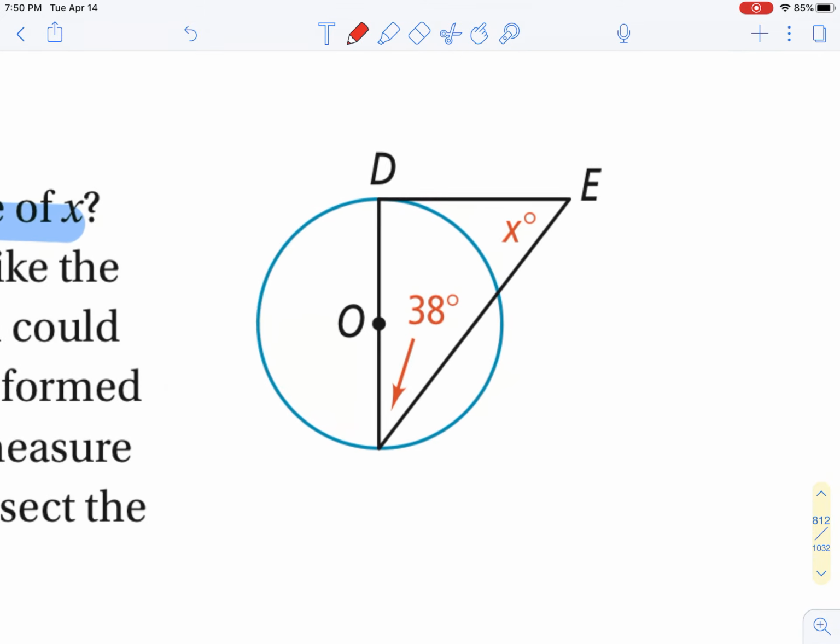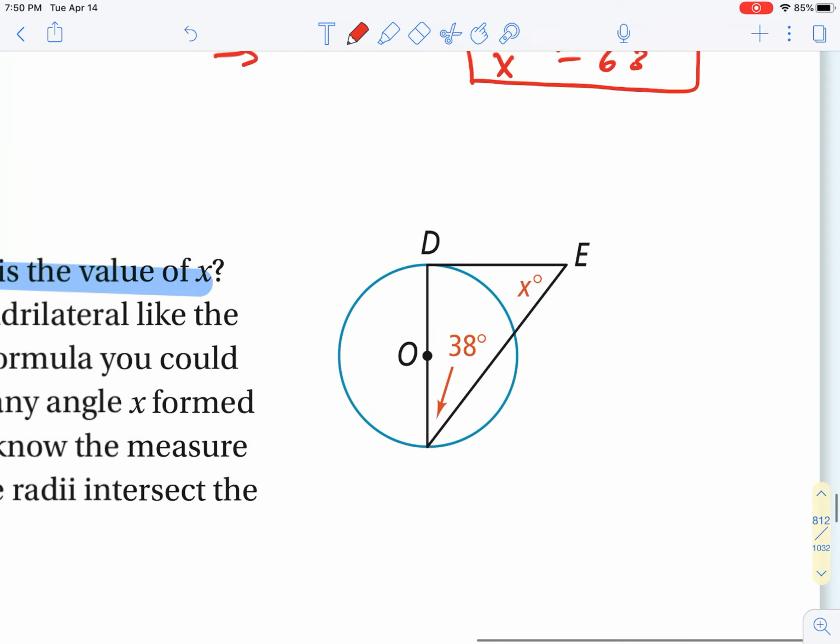Hopefully that makes a little bit of sense for your first one. I'll do this next one real quick. How do you find x? Sorry, this is a little laggy here. Remember, x is this angle way out here. We are told that this angle is 90 degrees, but now we have a triangle. We do the same thing.